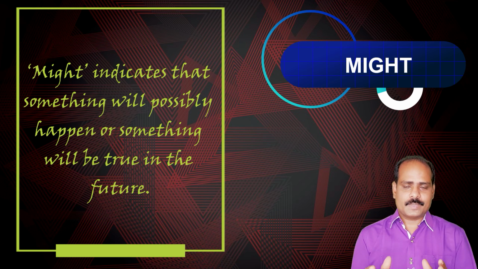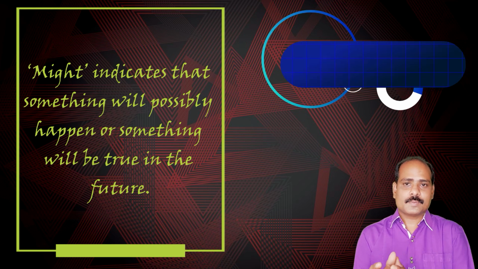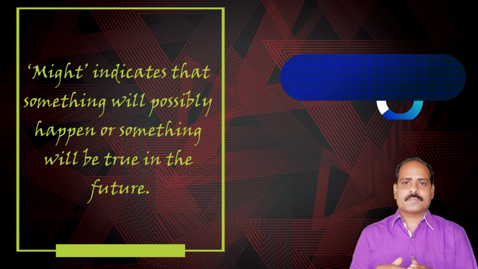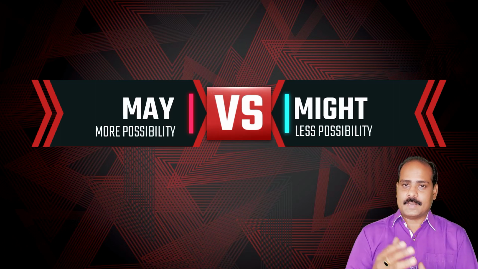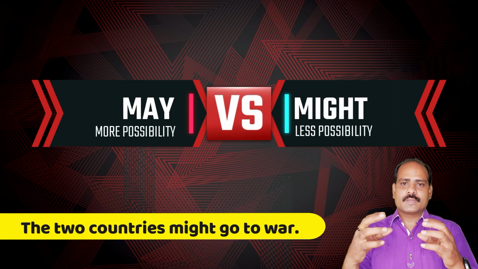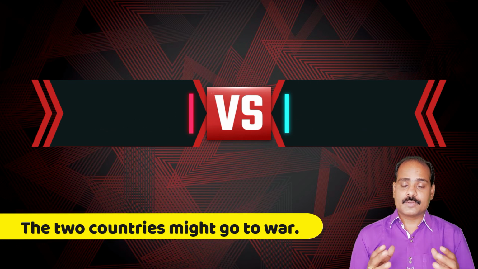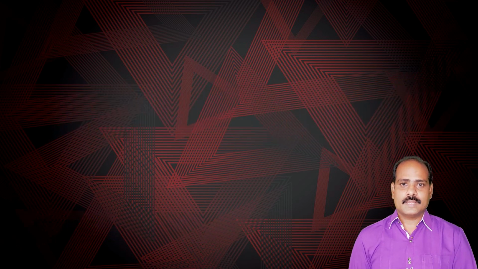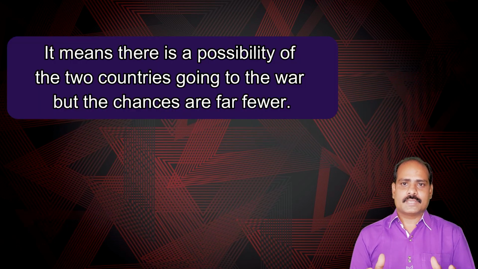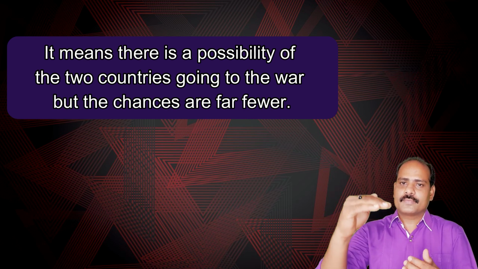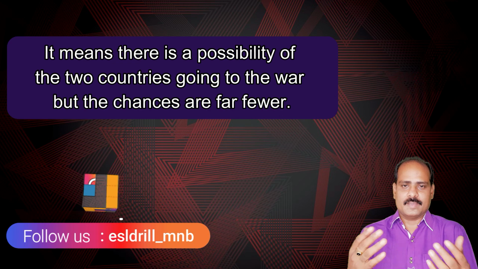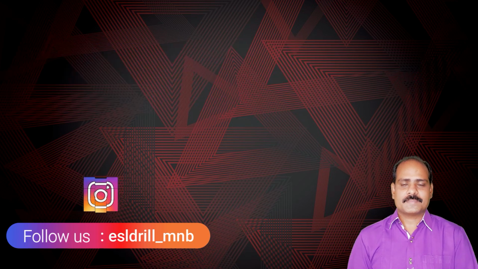To put it simply, may expresses more possibility than might. For example, the two countries might go to war. It means there is a possibility of the two countries going to war, but the chances are far fewer. There is not much chance.